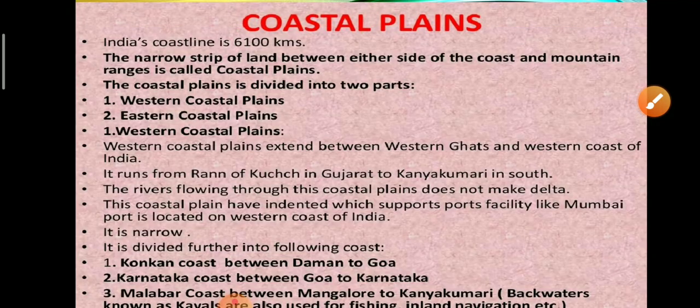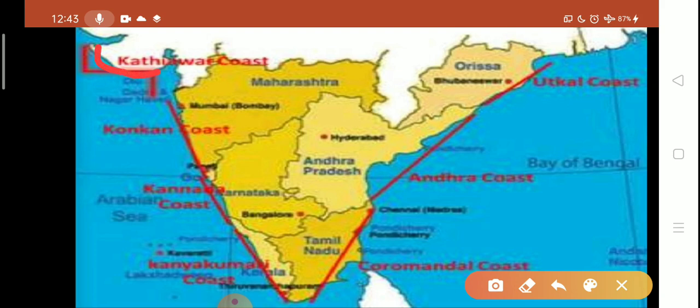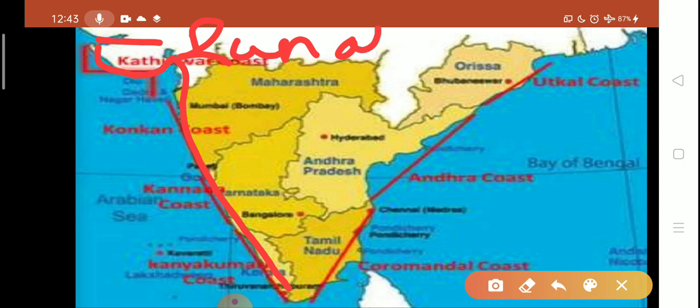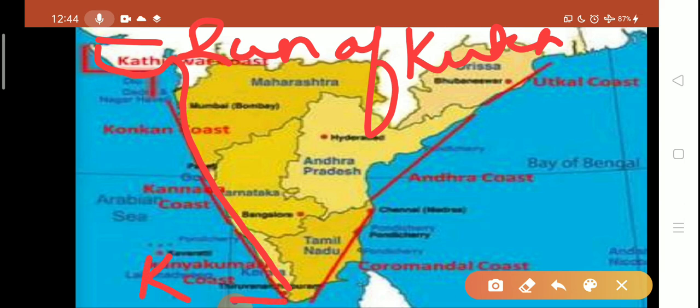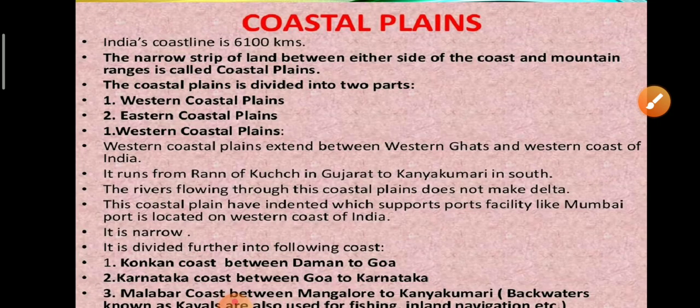So western coastal plain starts from, this is known as Rann of Kutch, and it starts from Rann of Kutch to Kanyakumari. So it runs from Rann of Kutch in Gujarat to Kanyakumari in south.